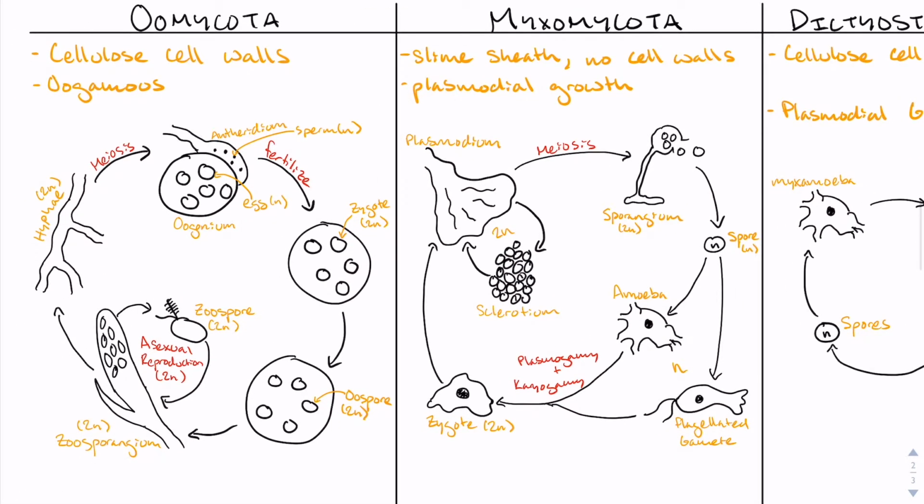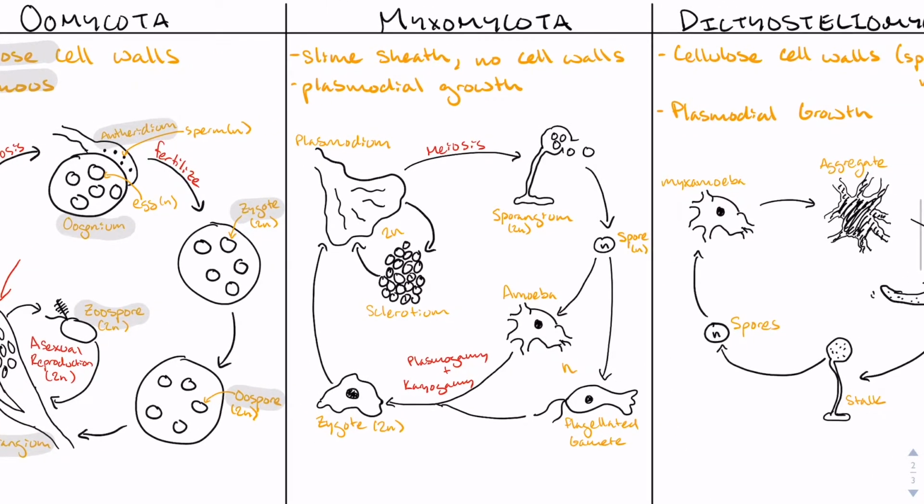First, let's delve into three groups of the Protistan fungi. Phylum Oomycota, the water molds, have cellulose cell walls and a complex oogamous life cycle. A diploid oogonium produces eggs through meiosis, which can then unite with sperm from an antheridium. Fertilization results in diploid zygotes that can develop into oospores, which can then disperse and germinate to form the diploid adult. This sexual cycle may continue, or the organism can undergo asexual reproduction, where the diploid zoosporangium produces biflagellated motile zoospores that disperse and germinate into new individuals. Note that, while the zoosporangium produces zoospores, it is not a true fruiting body because there are not multiple types of tissue surrounding and protecting the spores before dispersal.